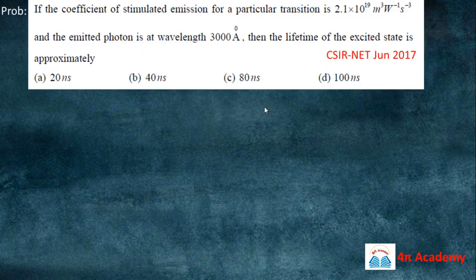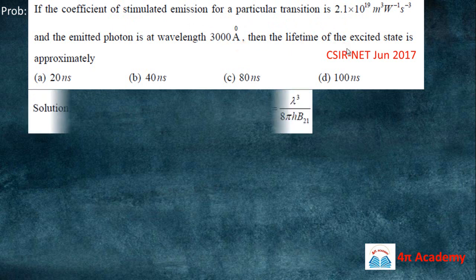So we can also see some problems of laser. This problem is from the NET 2017 exam. If the coefficient of stimulated emission for a particular transition is 2.1 into 10 to the power 19, and the emitted photon is at a wavelength of 3000 angstrom, then the lifetime of the excited state will be.